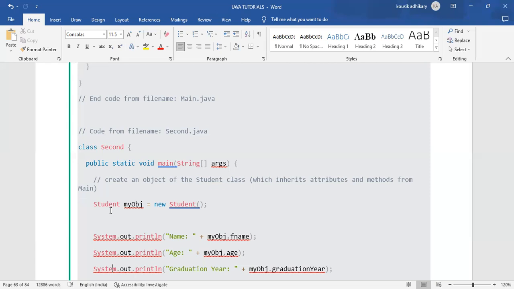Every class has a constructor; we discussed that in the previous session. So this is the basic syntax: name of the class, an object name, then equals to new, then the constructor.